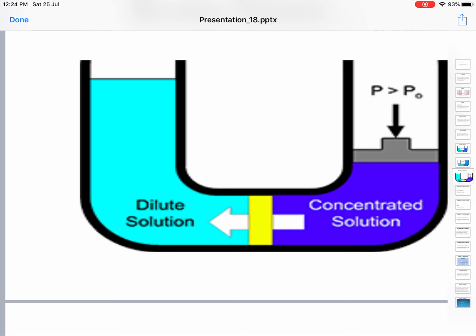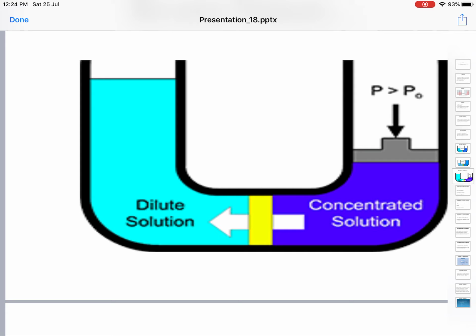When excess pressure is applied, that is, the applied pressure P is greater than P0, the osmotic pressure, the volume of concentrated solution is decreasing and the volume of dilute solution is increasing.